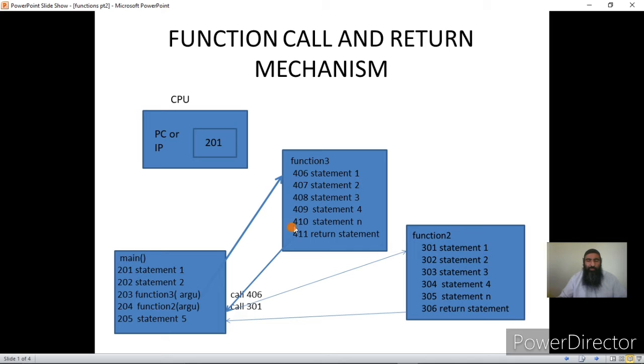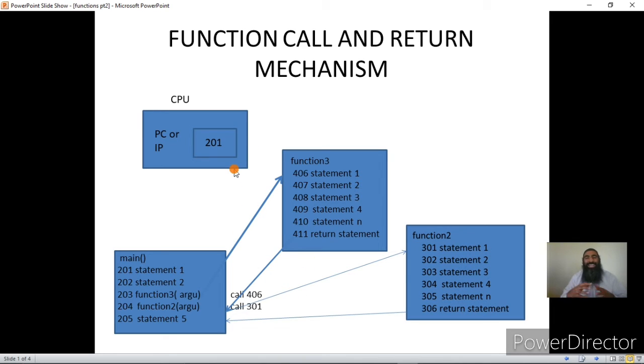Because of the two tasks. The CPU has to save the address of the next instruction and the values of its registers into the memory, and once a return statement is encountered, or the end of the called function is encountered, the stored values are again loaded back into the PC and respective registers.